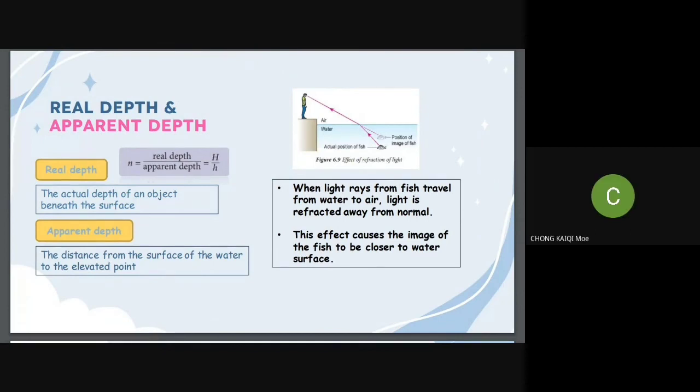And the next one is about the real depth and apparent depth. Real depth is the actual depth of an object beneath the surface, and the apparent depth is the distance from the surface of the water to the elevated point. Figure 6.9 shows the effect of refraction of light. When light rays from the fish travel from water to air, light is refracted away from the normal. This effect causes the image of the fish to be closer to the water surface.